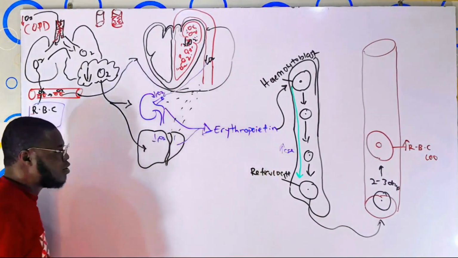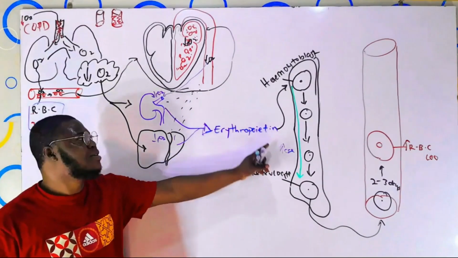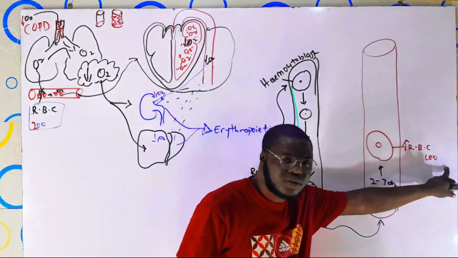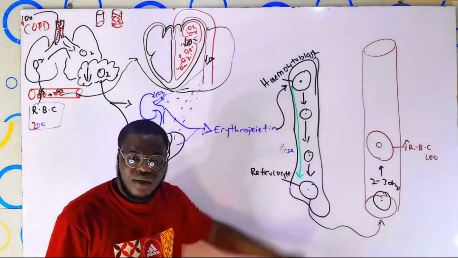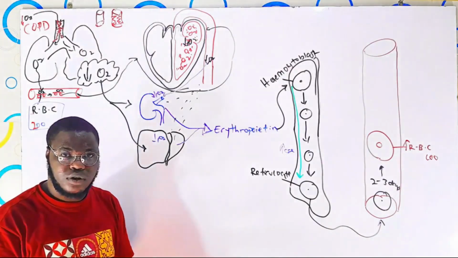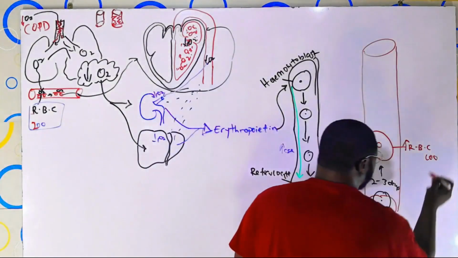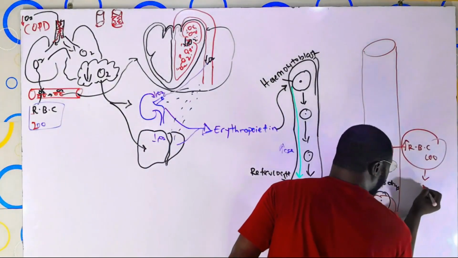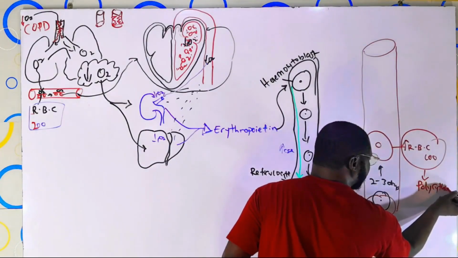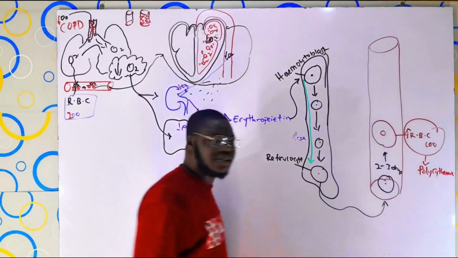Erythropoietin. When another erythropoietin is being produced, the same process keeps happening all over again. And there's always going to be an increase in the red blood cells. And tell me, we said increase in the amount of red blood cells in the bloodstream, it's called what? Polycythemia. Simple. So, polycythemia aggravated. As simple as that.